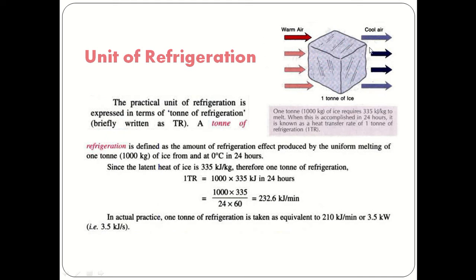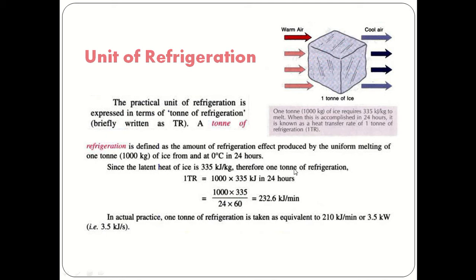The warm air passes over that ice, and after the ice takes the heat from the warm air, the air becomes cool, and the energy absorbed by the ice is used for melting the ice. Whatever amount is absorbed at 0 degrees Celsius, with the time required being 24 hours for 1 ton of ice, that amount of energy is called 1 ton of refrigeration.